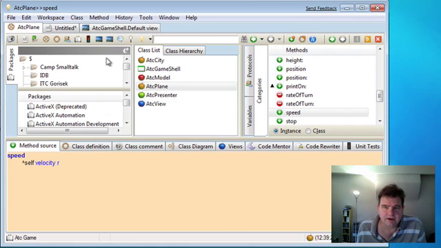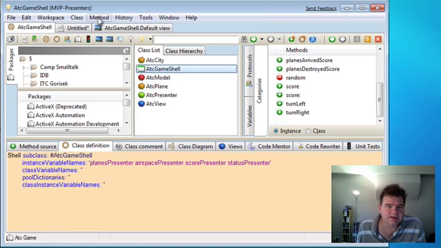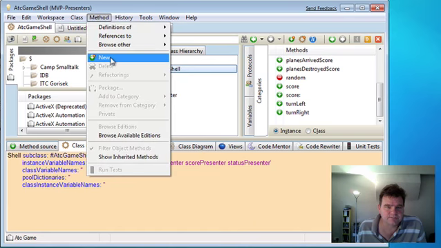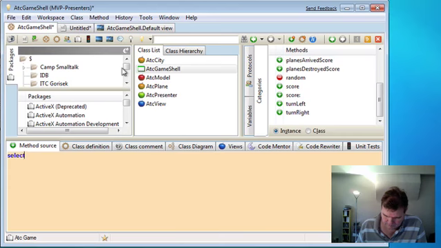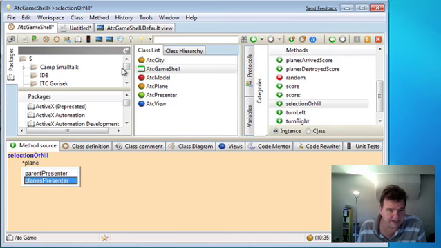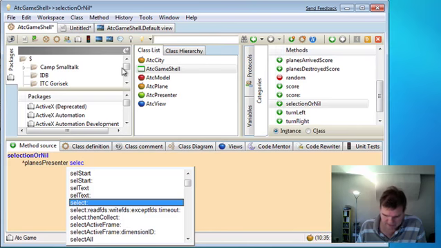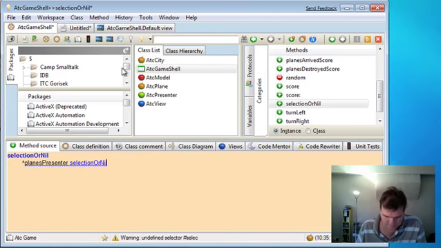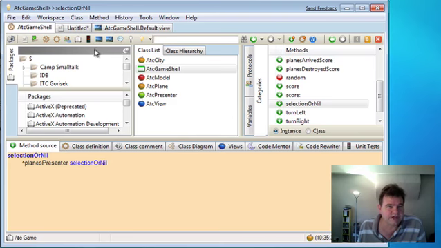Okay, now one other thing we need to do is to go to the game shell and to implement selection or nil. This needs to answer the currently selected plane, and that can be derived from the selection in the planes list presenter, and sending selection or nil to that. Okay, so now let's save our image,